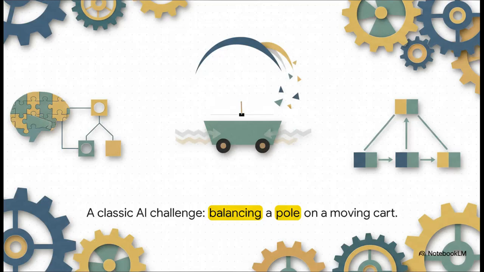To really see this in action, let's look at a classic AI challenge, the pole balancing problem. The goal is super simple. Just move a cart left or right to keep a pole balanced upright for as long as you can. It sounds easy, but trust me, it's a real test.